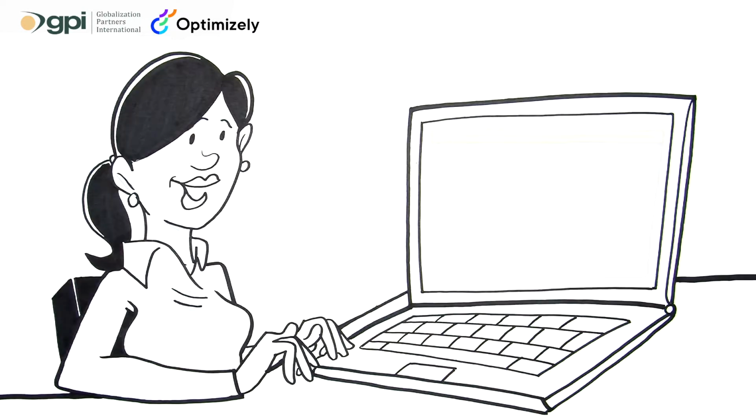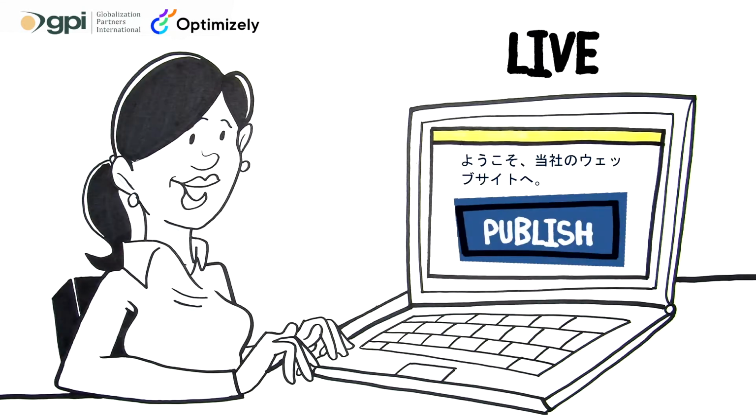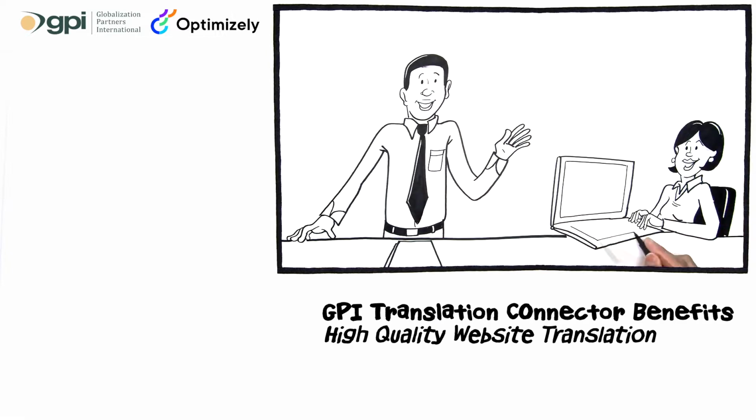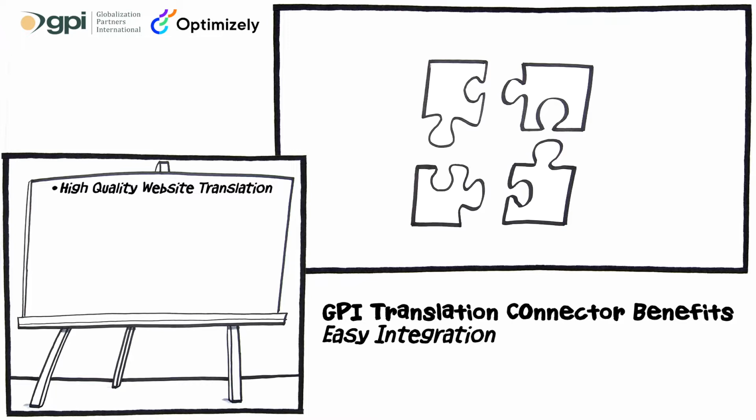Once you've imported content and completed workflows, your translations can be published. Note, the connector can automate any of the manual steps. GPI's connector benefits include high-quality translations, utilizing native-speaking translators and copywriters to create multilingual content.